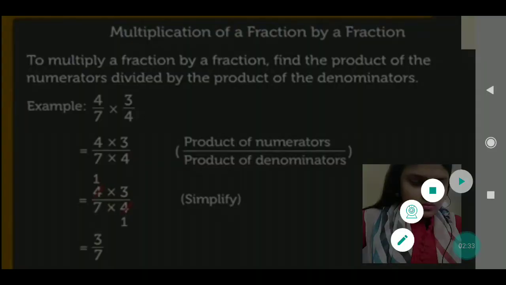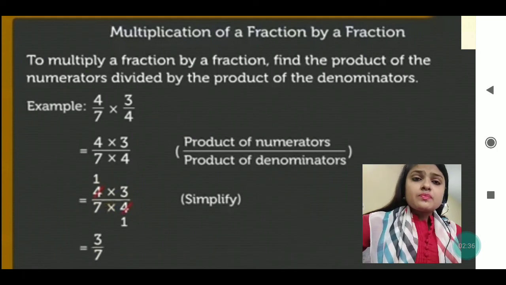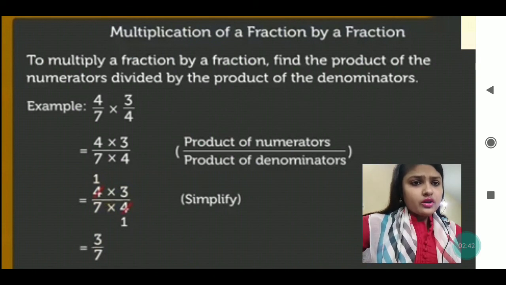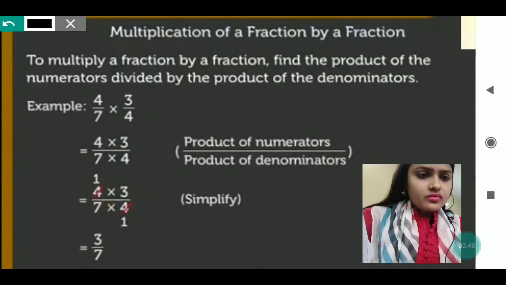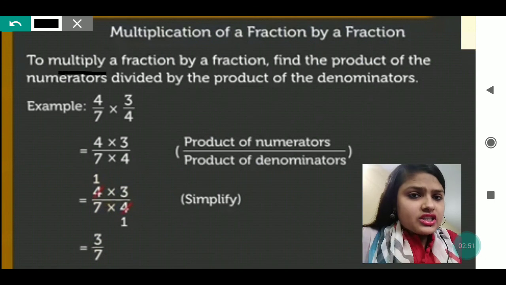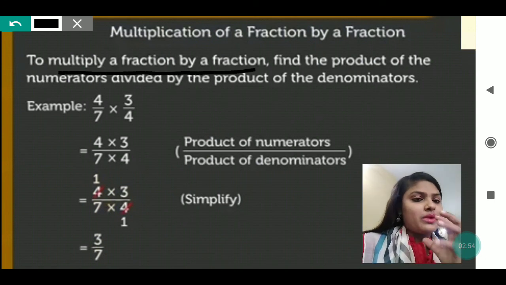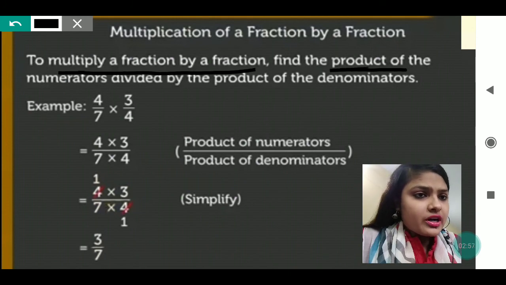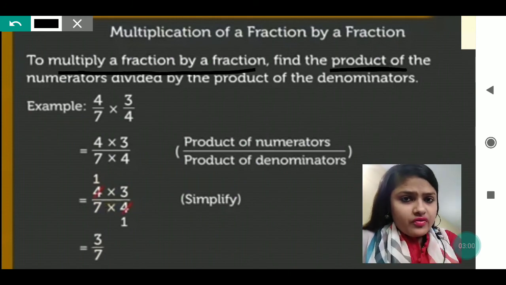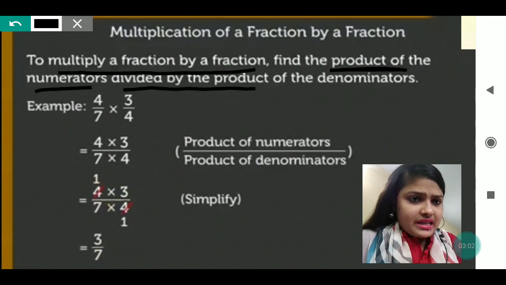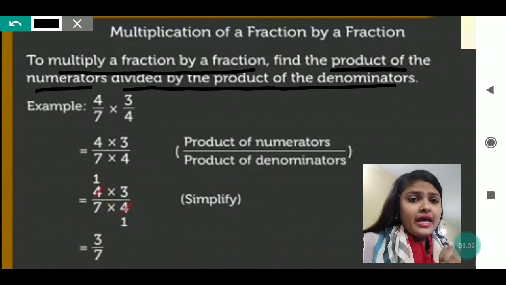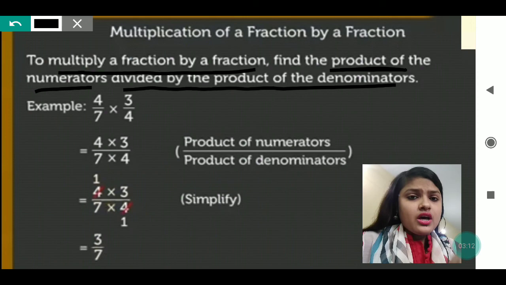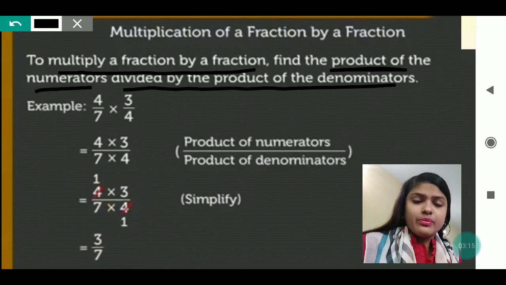Just see what is written. To multiply a fraction by a fraction, find the product of the numerators divided by the product of the denominators. It means if you want to multiply fractions, you find the product of the numerators, then divide it by the product of the denominators. Like 4 by 7 into 3 by 4, if this is the given number.